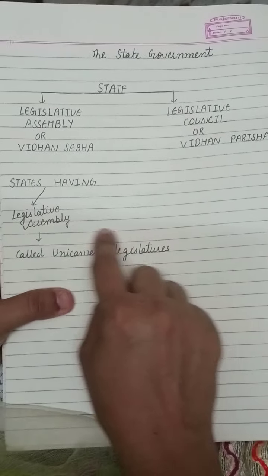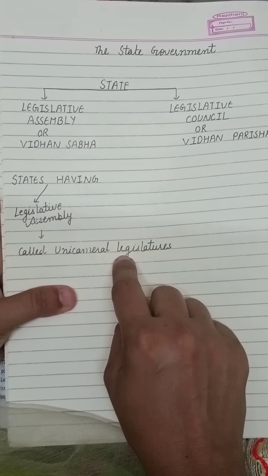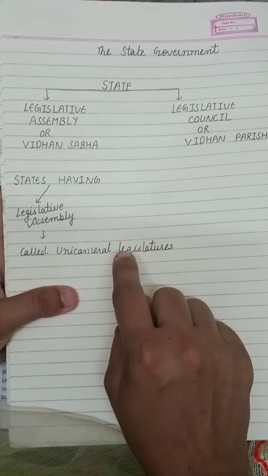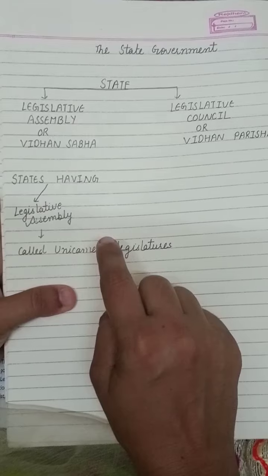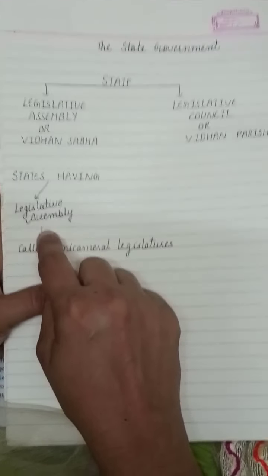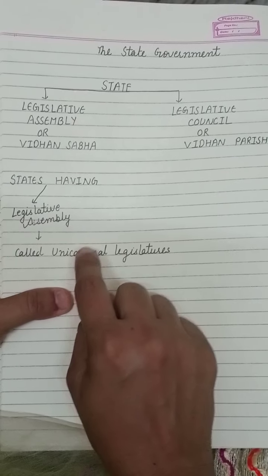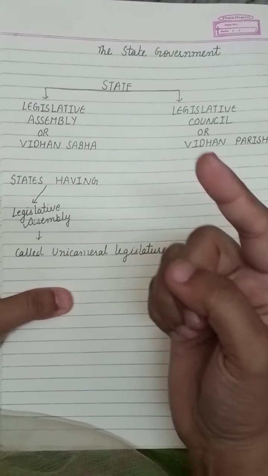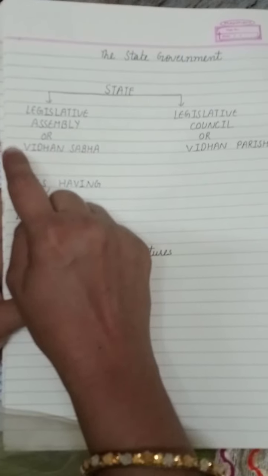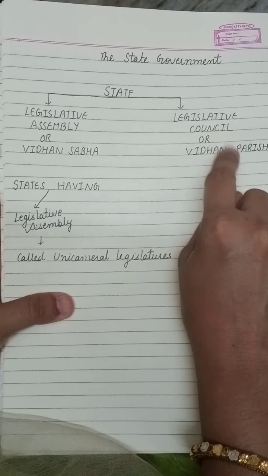The states where unicameral legislatures are found are Andhra Pradesh, Telangana, Bihar, Jammu and Kashmir, Karnataka, Maharashtra, Uttar Pradesh. These are the states having only Legislative Assembly. As you know, uni means one. So they are following only one Vidhan, means only one Legislative Assembly is there. No Legislative Council is there.